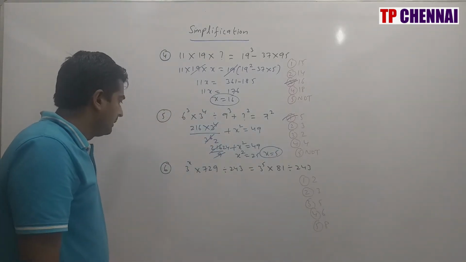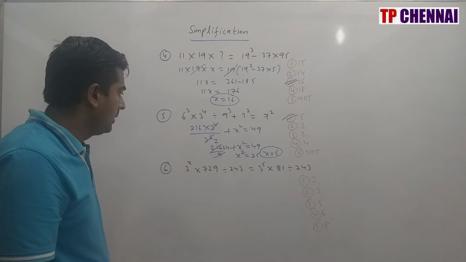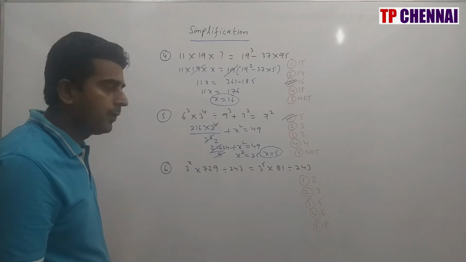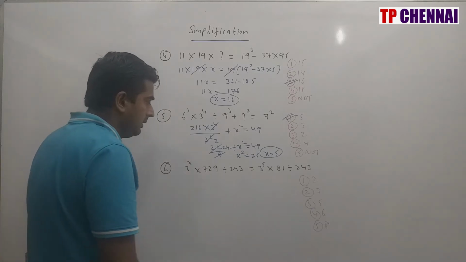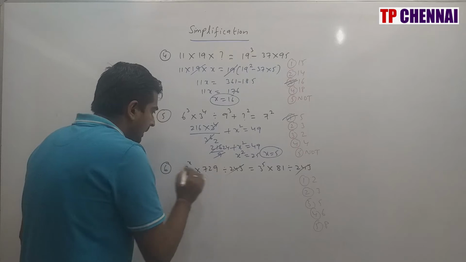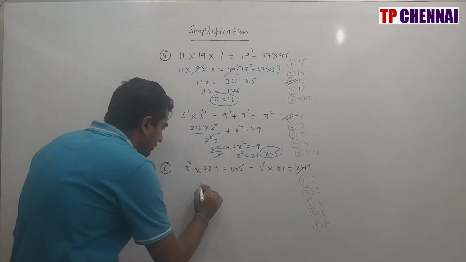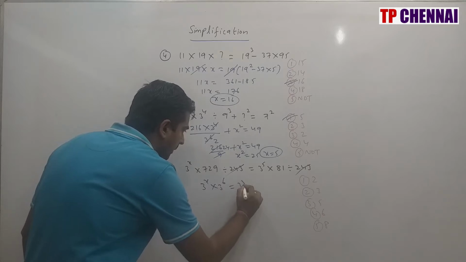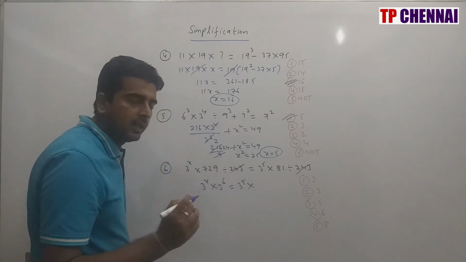Then the sixth one. 3 power x into 729 whole divided by 243 is equal to 3 power 5 into 81 whole divided by 243. So first this 243 and 243 will be cancelled. 729 is 3 power 6, so 3 power x into 3 power 6 is equal to 3 power 5 into 81, and 81 is 3 power 4.